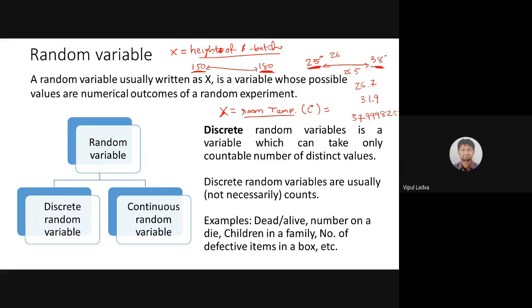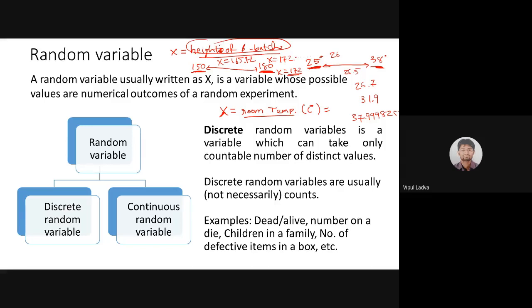Now, if my x is height of B batch student, then x can take any value. It's quite possible that one of the persons is 165.72 centimeter, or x can take value 172 point something something something, or it's quite possible that x can take value 172 exactly. But in this situation, it is not compulsory that x will be an integer. It might be possible that x is taking a value with a fractional part, is it?